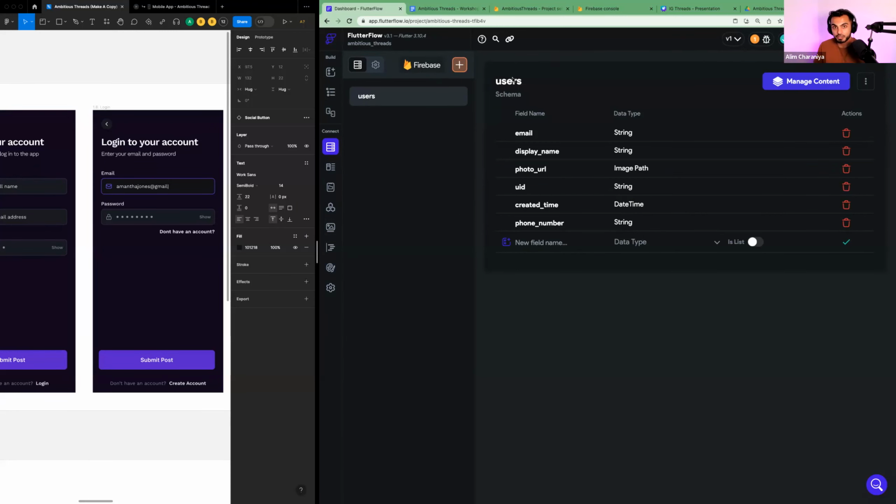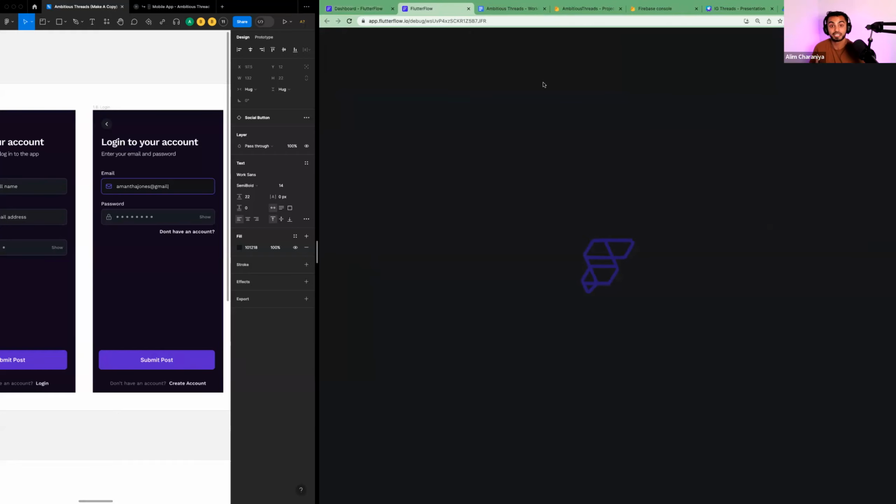I'm going to click on the test button. And that will run the app in your test mode simulator. And this is a simulator that will show you what your app will look like. And as you make changes in FlutterFlow, you'll notice this update in real time. Pretty cool.